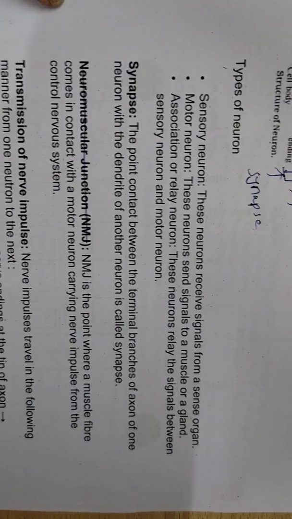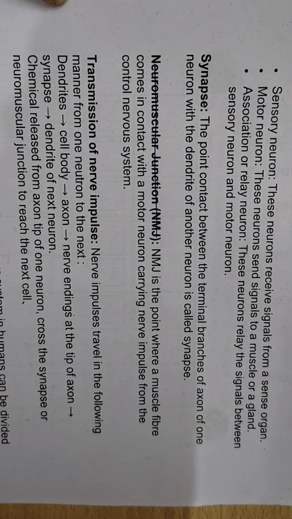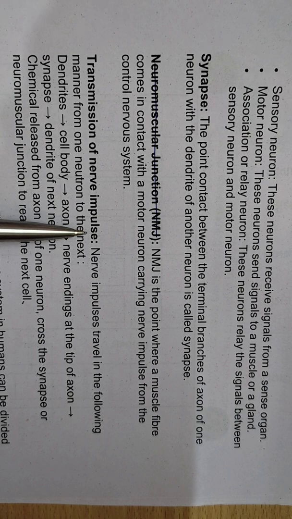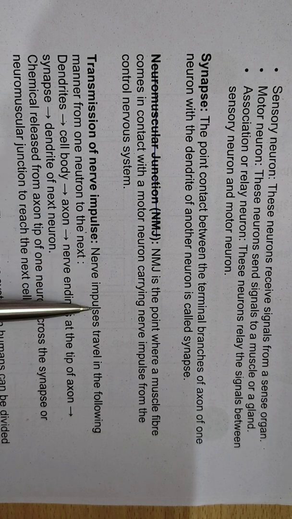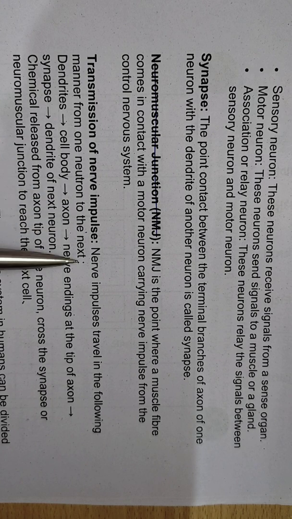So now let's talk about the transmission of nerve impulses. Now how can the nerve impulses be transferred, how does the transmission take place, right? What will be the sequence? The nerve impulses travel in the following manner from one neuron to the next neuron.